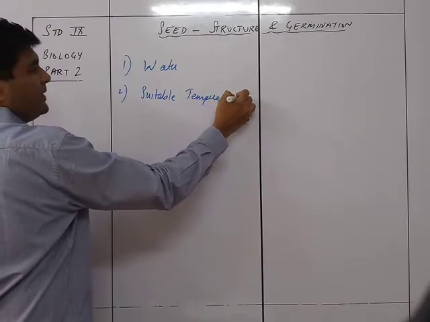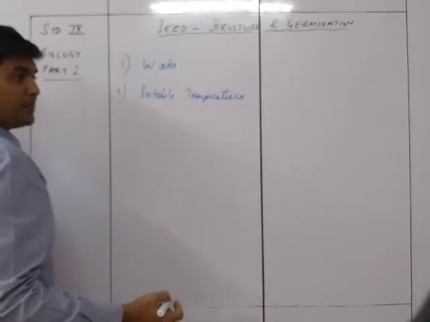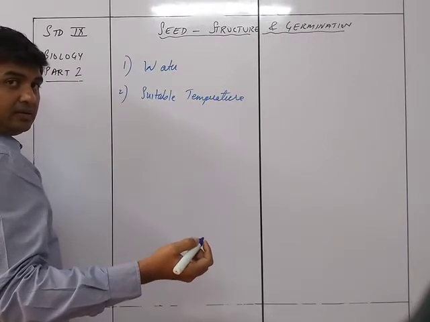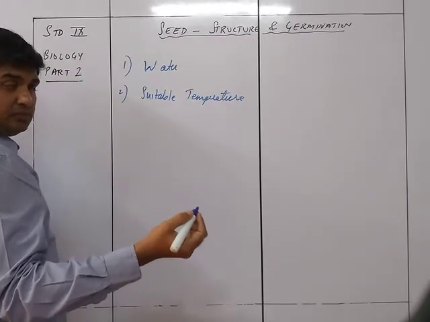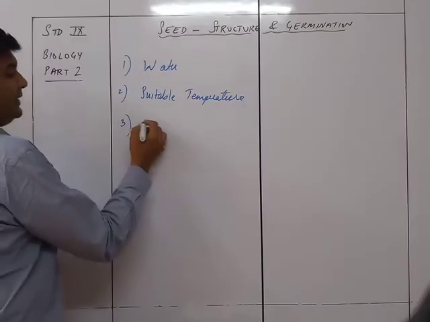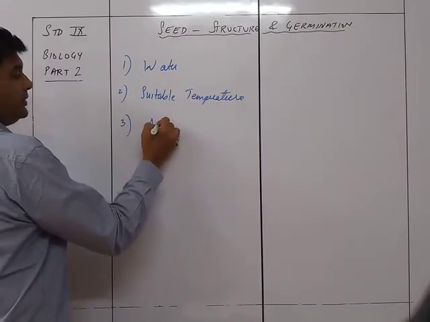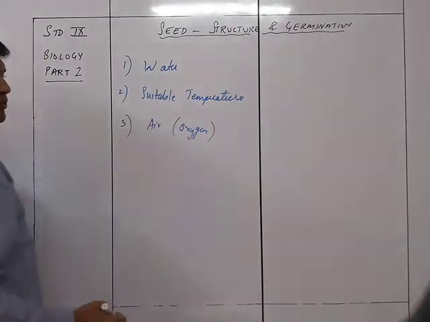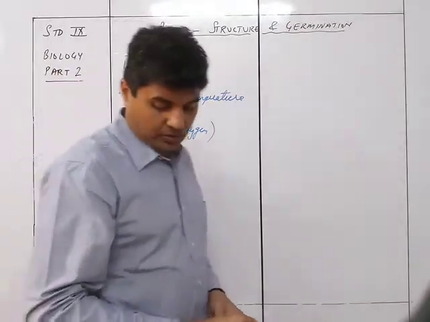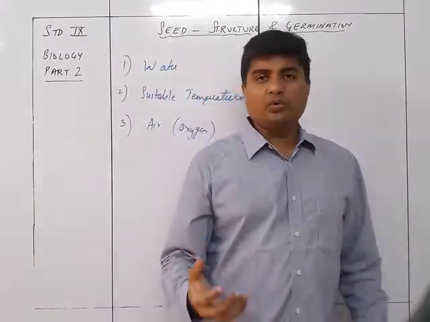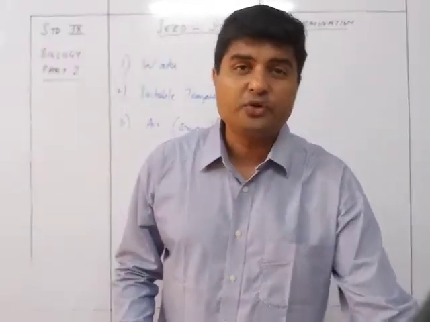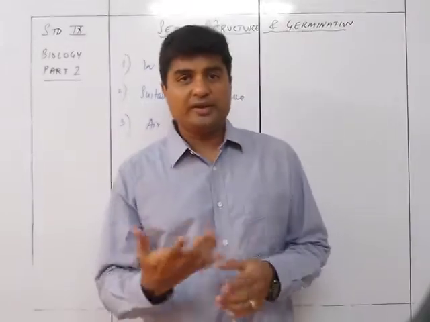Now when I say suitable temperature, it does not mean sun. Even if sun is not there, the seed can grow. And the third one is air, that is mainly oxygen. It requires oxygen for its growth. So let's see one by one how each of these conditions is going to help the embryo develop into a seedling.